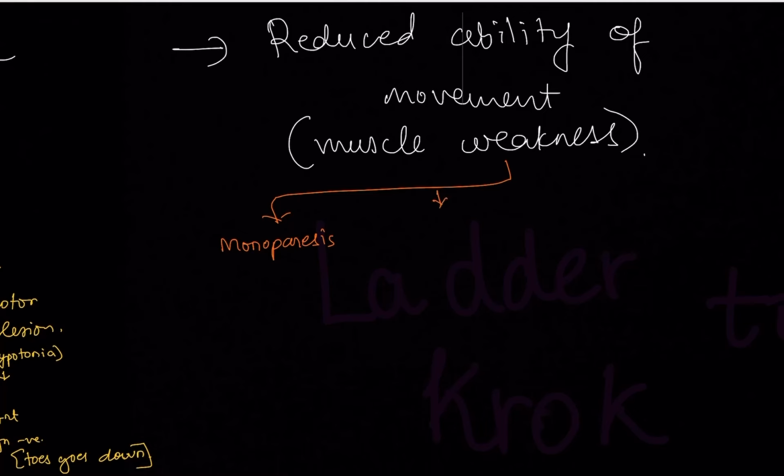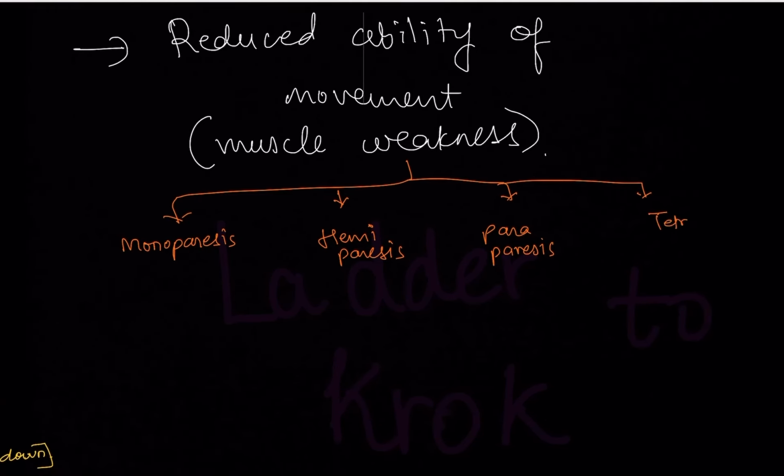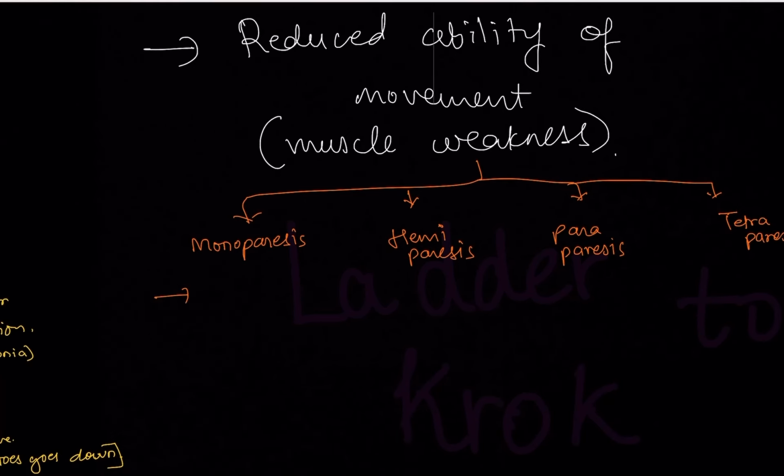Monoparesis, hemiparesis, paraparesis, and tetraparesis. Okay, now monoparesis means, in this case we are talking about extremities, upper limbs and lower limbs. So monoparesis is either one right hand or one left hand, one right leg or one left leg.